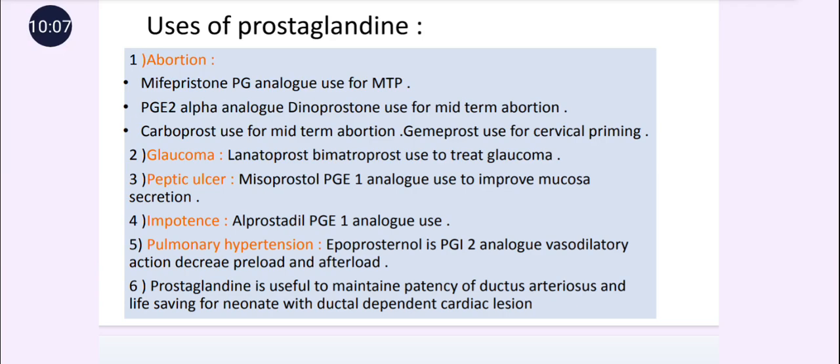Then prostaglandins are useful to maintain the patency of the ductus arteriosus. The ductus arteriosus is responsible for supplying the blood from mother to child during pregnancy. And patency means open. It is useful to save the life of neonates with a ductal dependent cardiac lesion.